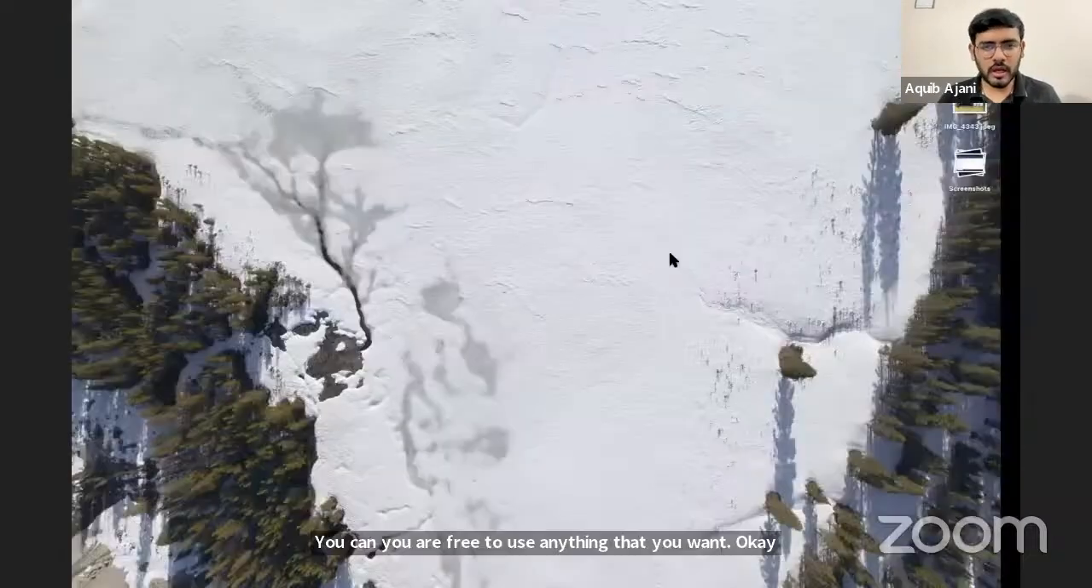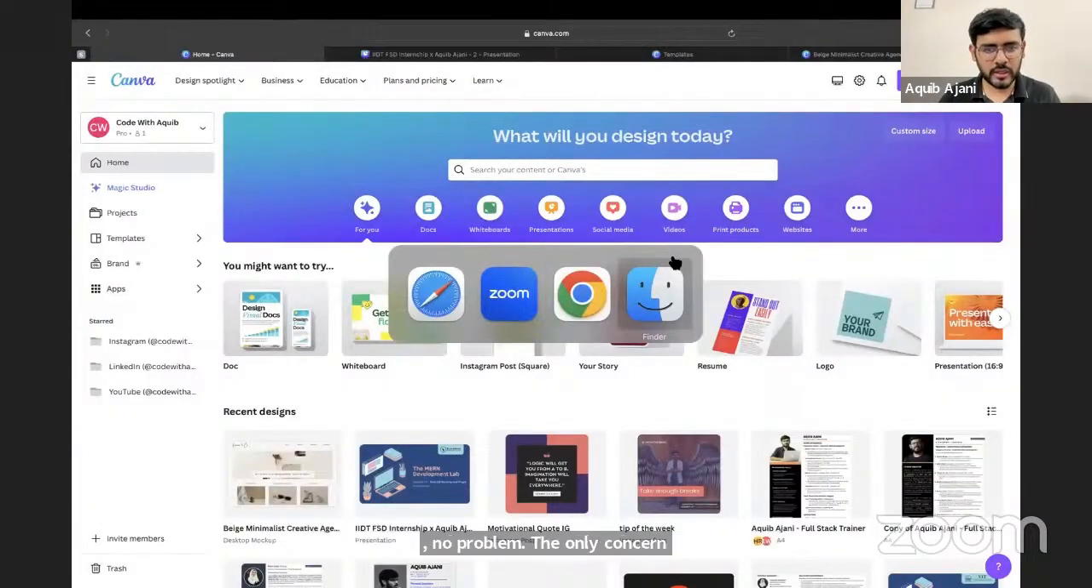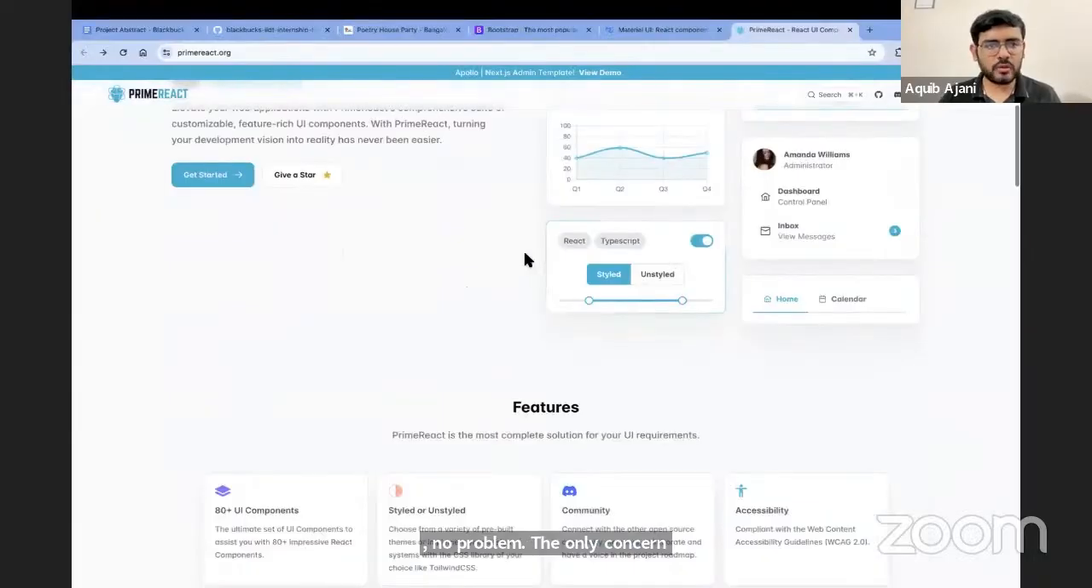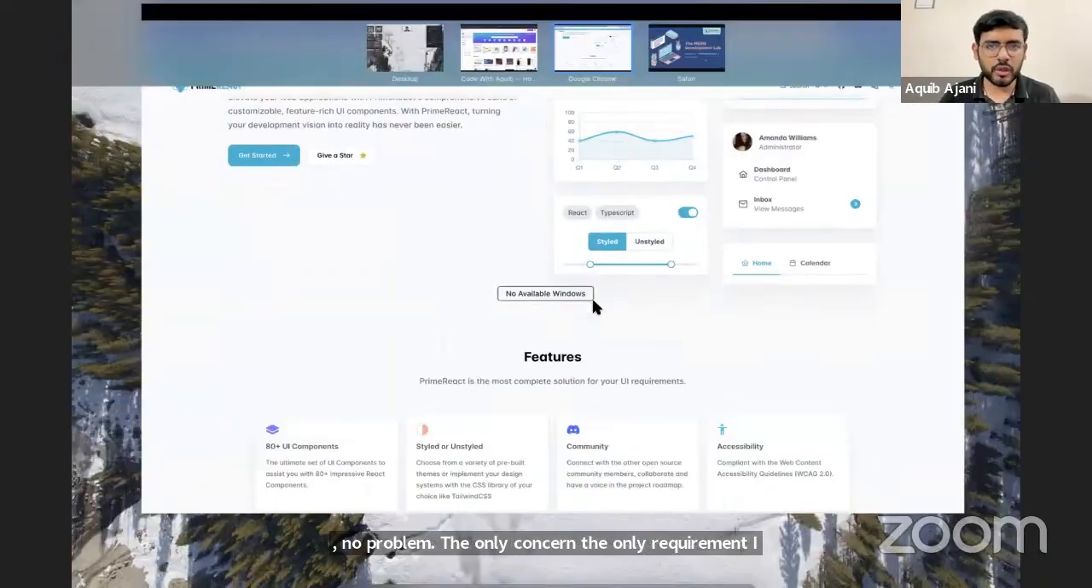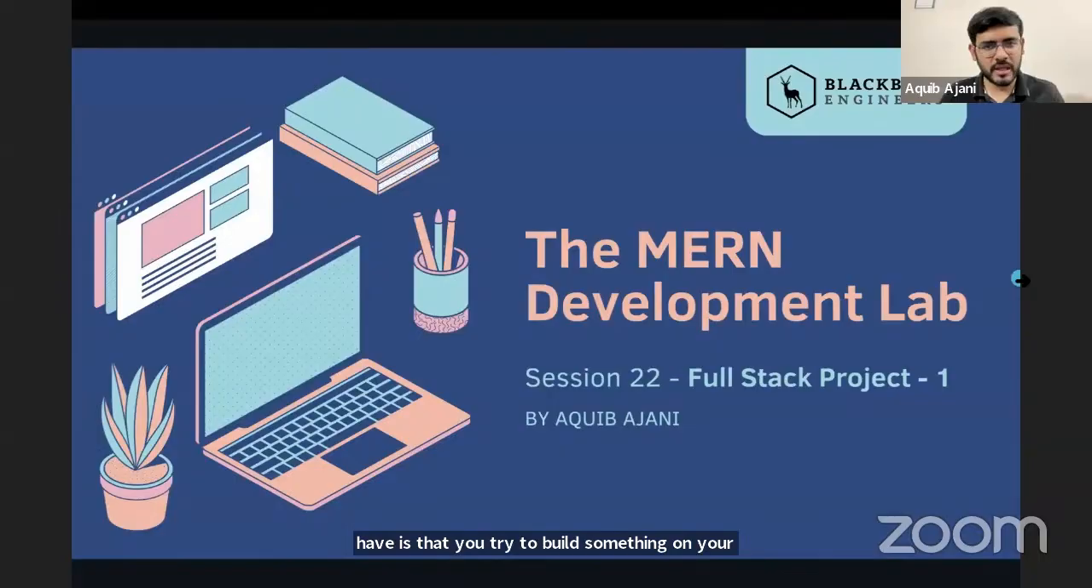No problem. The only requirement I have is that you try to build something on your own. Don't copy paste everything from some other project. Try to create something on your own. That way you will also get to learn something new and you'll also get to understand how everything works, right?